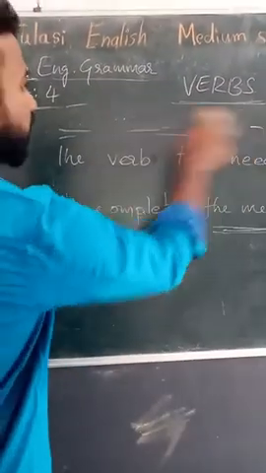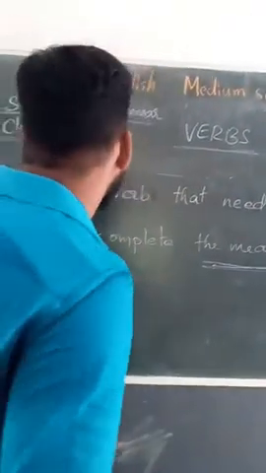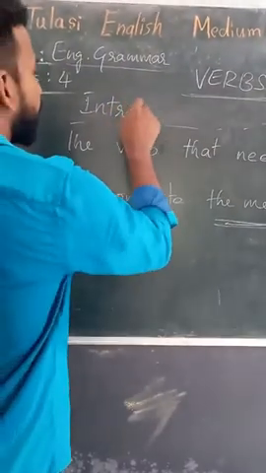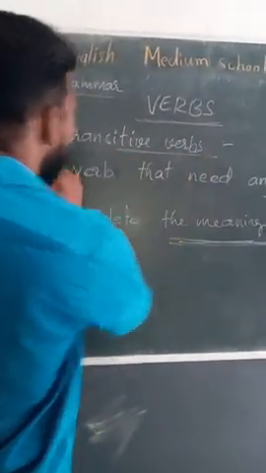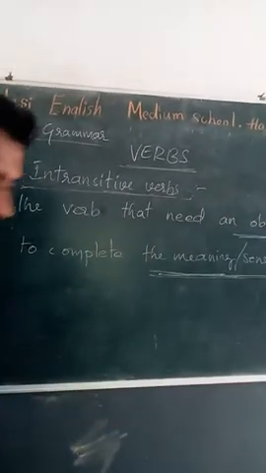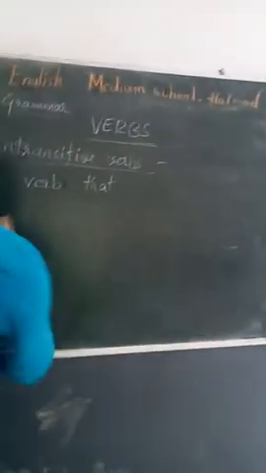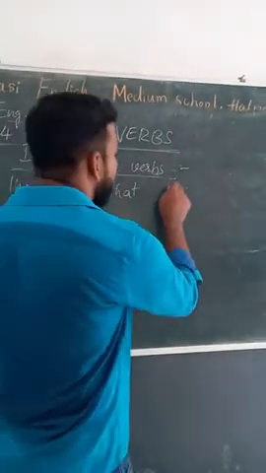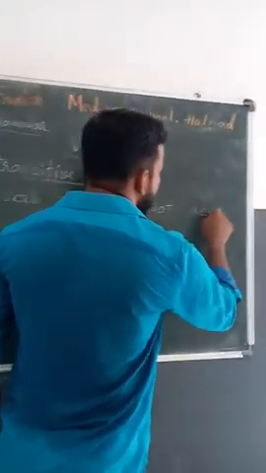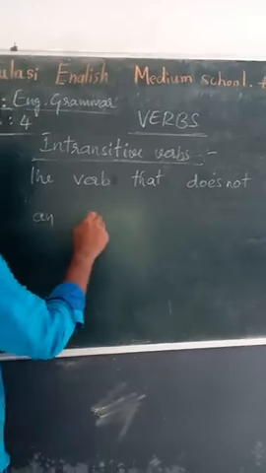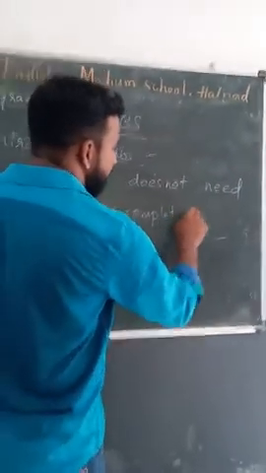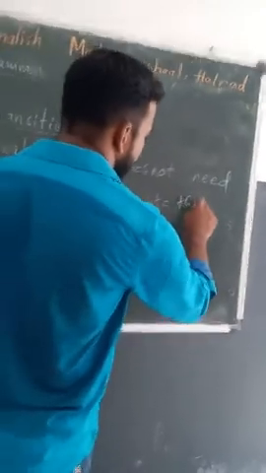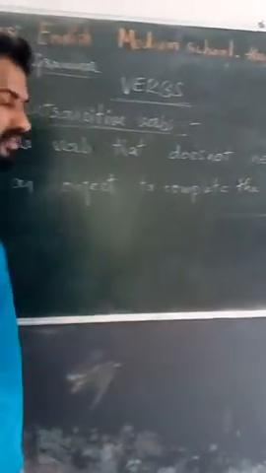Intransitive verbs: the verb that doesn't need an object to complete the sense of the meaning.